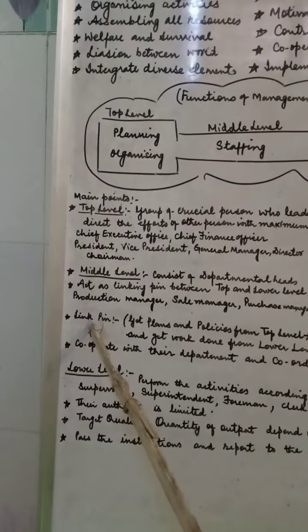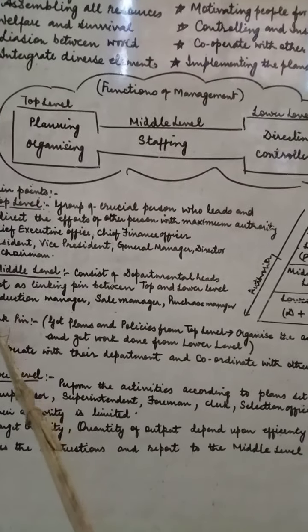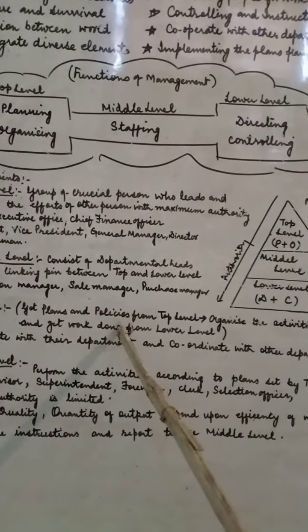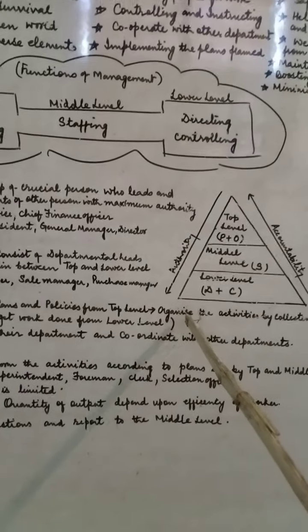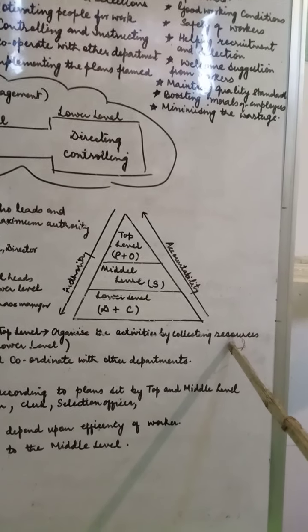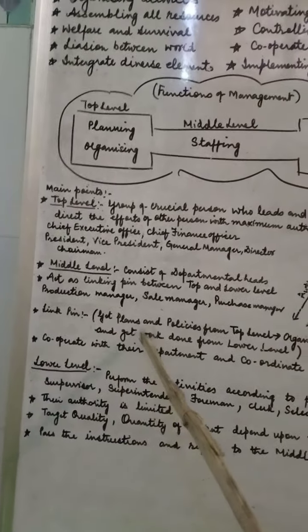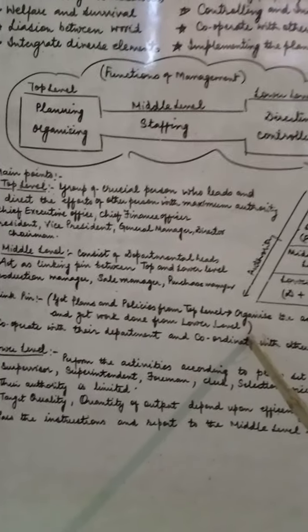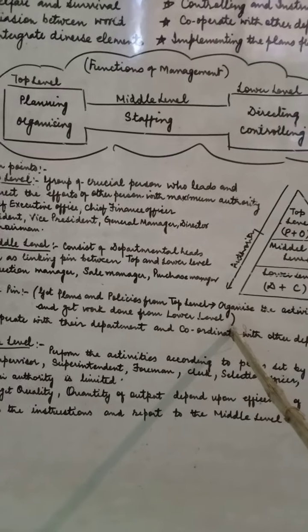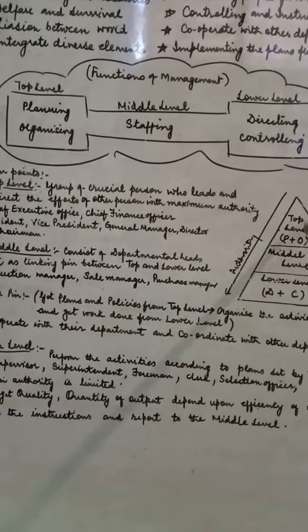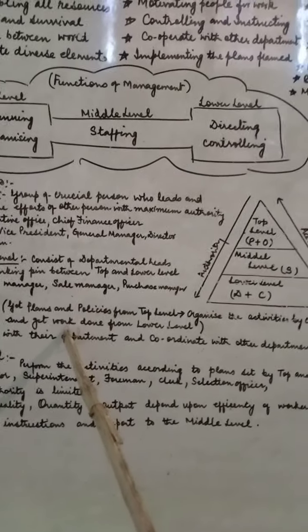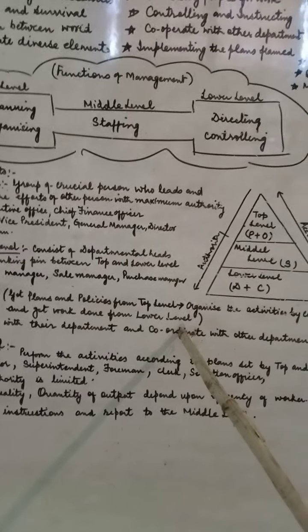So we can say that they act as a link pin. They get plans and policies from the top level, then organize the activities by collecting resources and get work done from the lower level. So it has a very important duty of getting the policies, procedures, and orders from the upper level, and also getting all the work done from the lower level person.